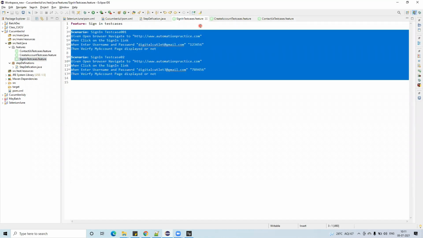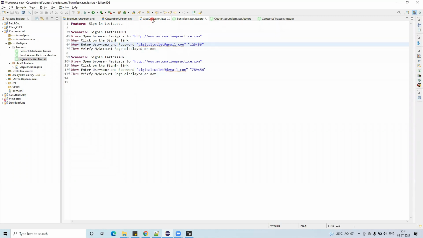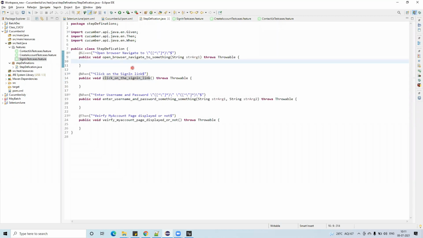And now go back to the sign in implementation file, just to put some messages. Still I am not writing any selenium code here, guys. Put some small messages. I am from open browser. I am from sign in link.